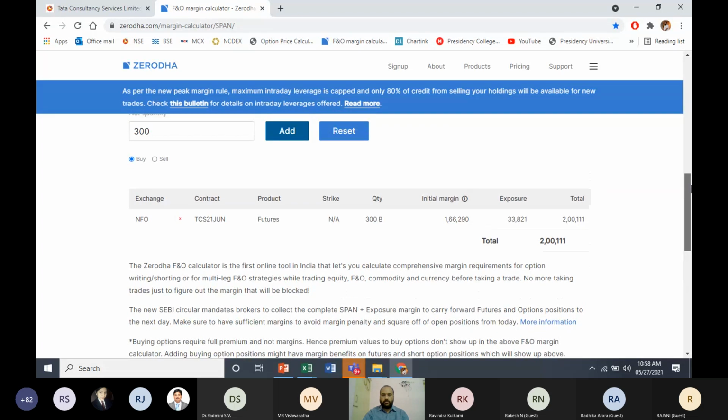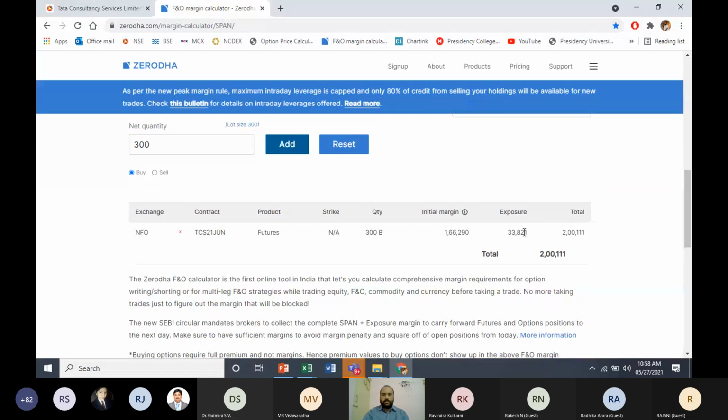Now if you look here, there is something called initial margin and something called exposure margin. This initial margin is nothing but your SPAN margin. The exchange will calculate this initial margin based on the SPAN software that they use. There, all these things will be considered: the latest volatility of the stocks and what is expected, the expected price movement. By considering all those things, they calculate this. It is standard, used by the exchange. This is what the initial margin is.